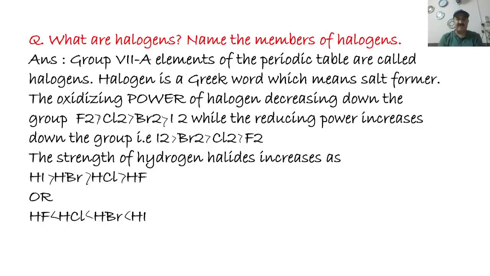Now, the last topic of this chapter: what are halogens? Name the members of halogens. Group 7A elements of the periodic table are called halogens. Halogen is a Greek word which means salt former.